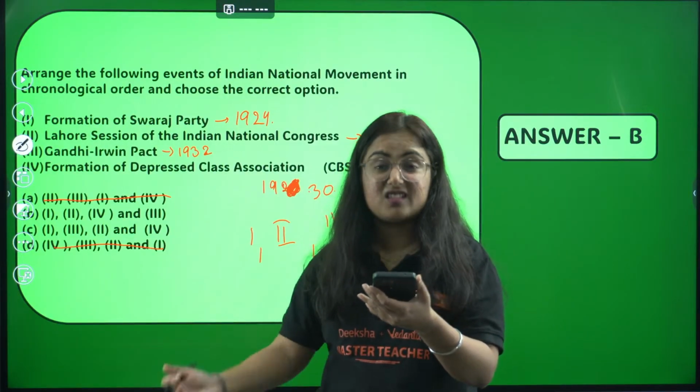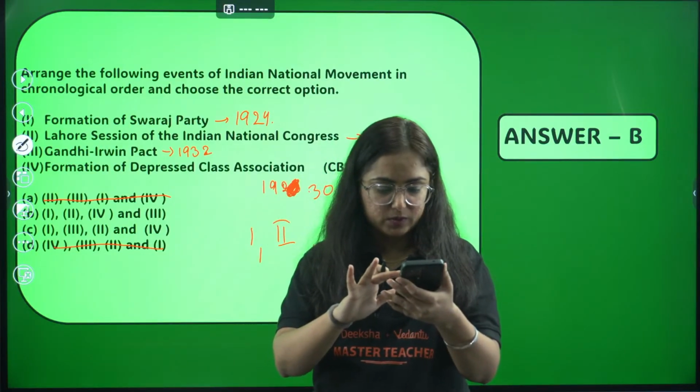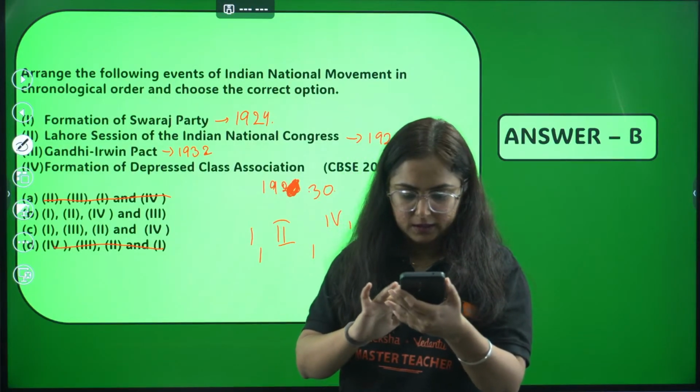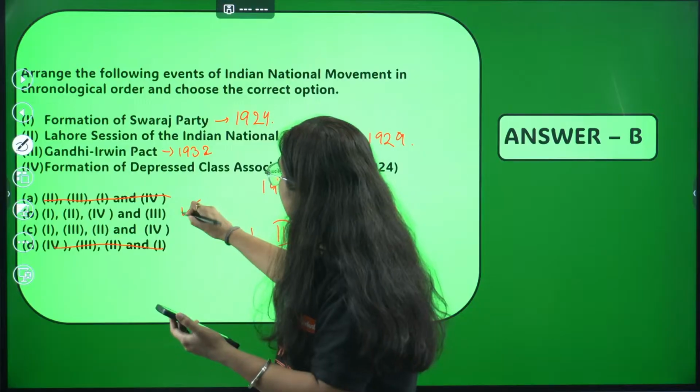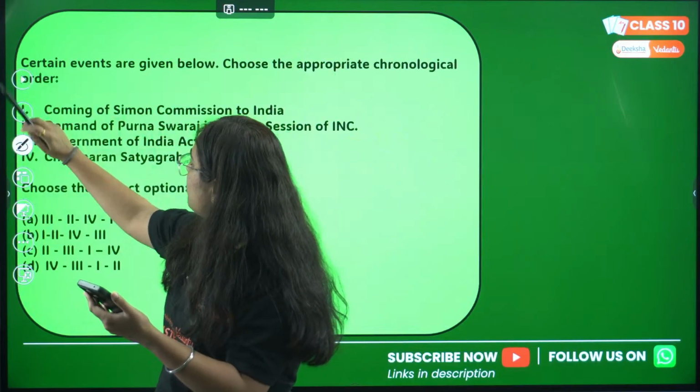Did you get this? This is how we forget the events, my dear students. So many events. I understand the point here. Okay, so B is the correct answer to this question. Hope you guys understood this. Moving to the next one.